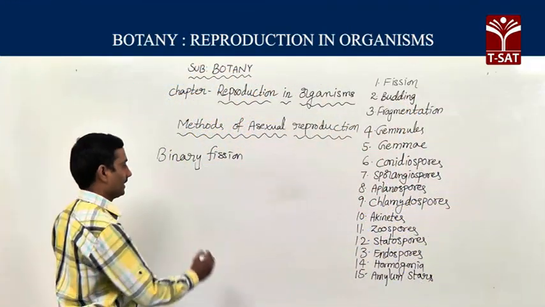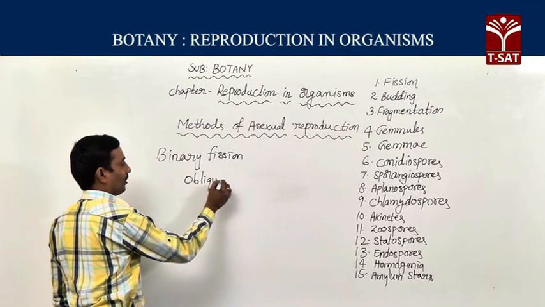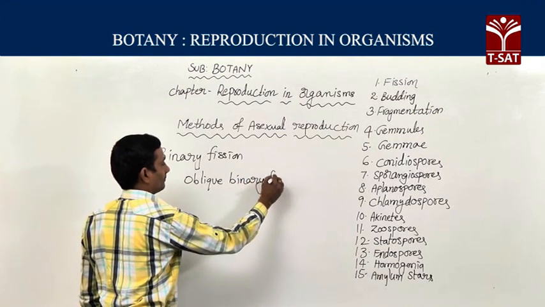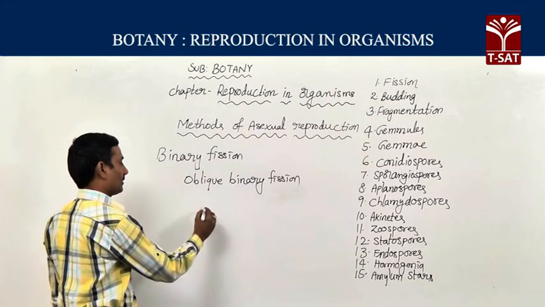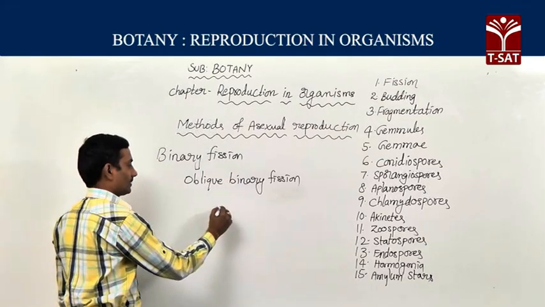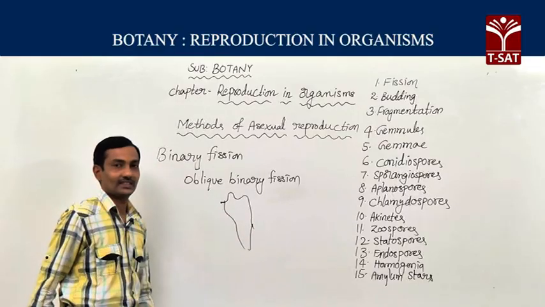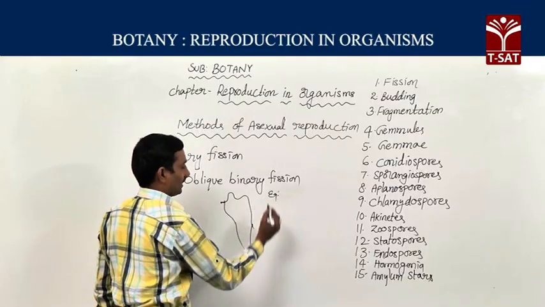The fourth type of binary fission is oblique binary fission. In this method, what happens? The organism Ceratium is an example for oblique binary fission.